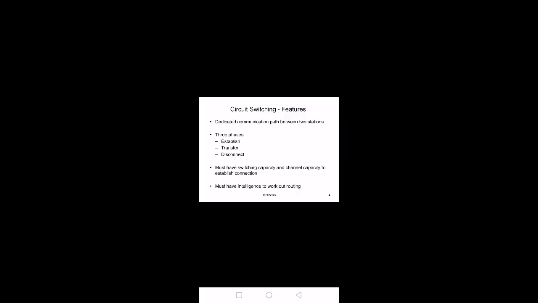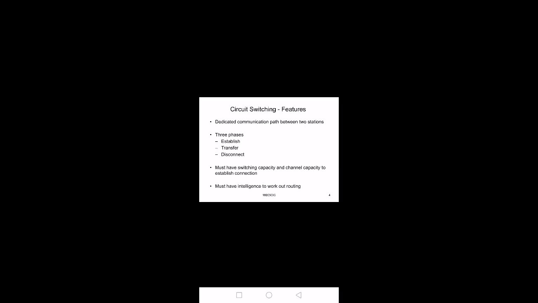So first of all we will discuss circuit switching. What is circuit switching? We have to send the data from the transmitter to the receiver, or sender to the receiver. The source is at one place and the receiver is at some other place, so there is an interconnection link between the sender and receiver by using different switches.